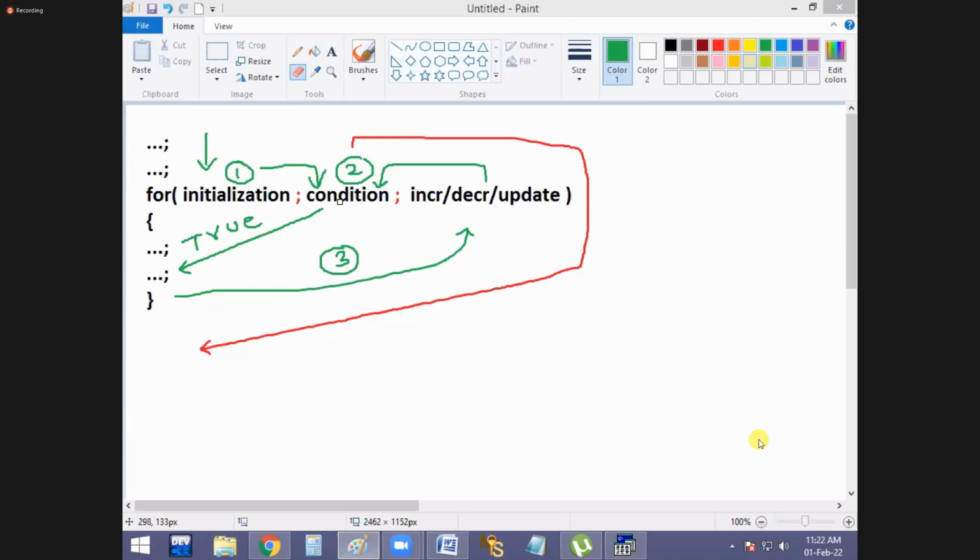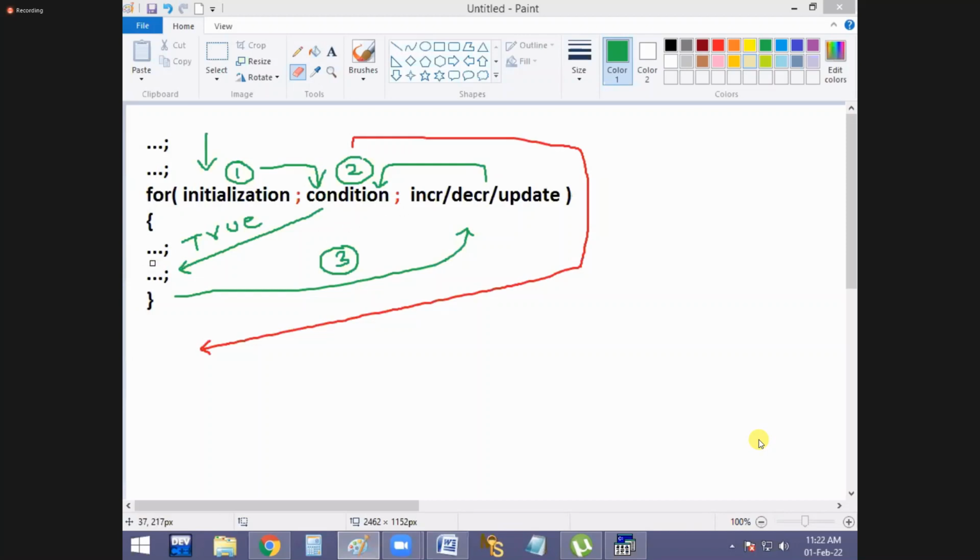When the condition is true, it does not go to increment or decrement; it directly enters inside. That means, can I say like this, the first time increment or decrement is not working? Only initialization and condition happen. When the condition is true, the statements run directly, with no increment.